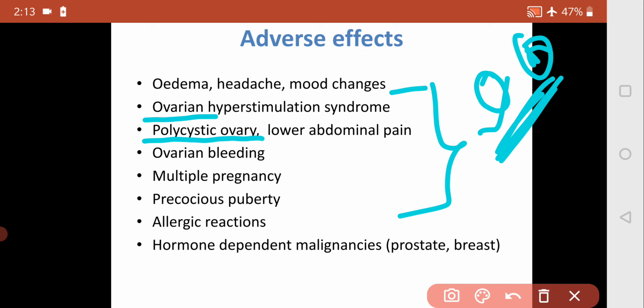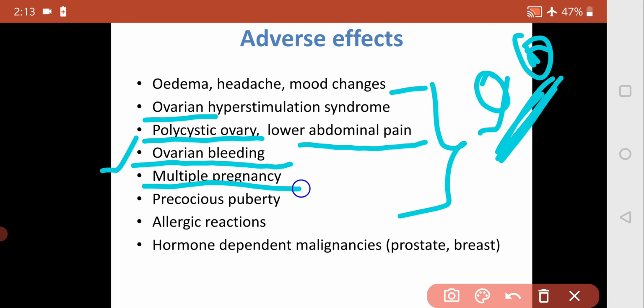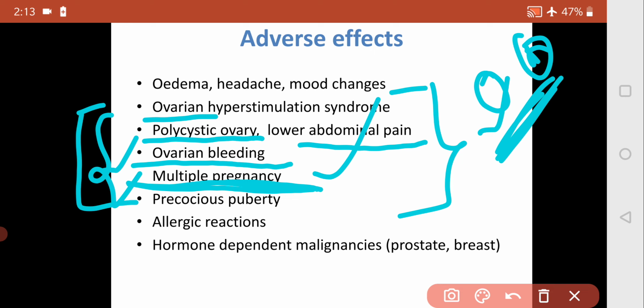Due to this, there are chances of abdominal pain, and also ovarian bleeding. And due to this polycystic ovary, there are chances of multiple pregnancy. Multiple ova are fertilized, and ultimately there is a chance of multiple pregnancy, which is seen more with the gonadotropins and also the gonadotropin releasing hormone agonist. So these are the main ADRs.